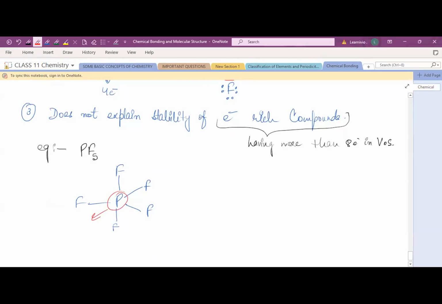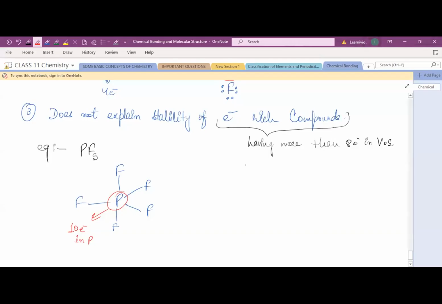How many electrons are there? 1, 2, 3, 4, 5, 6, 7, 8, 9, 10. 10 electrons, right? So in its valence shell, it's 10 electrons, which is more than 8 electrons, right? So that's why the octet rule doesn't explain the stability of electron-rich compounds. The electron count is more than 8 in the valence shell, right? So that's the example.